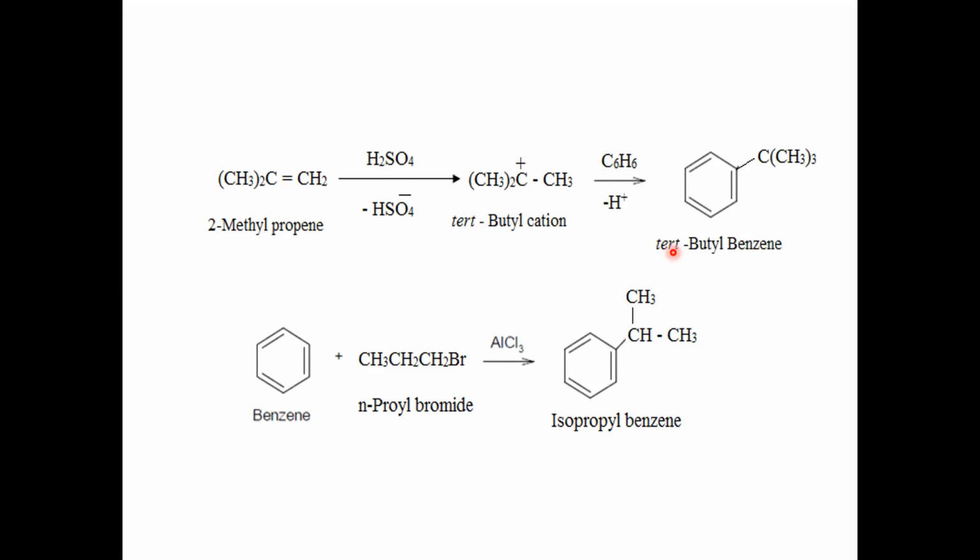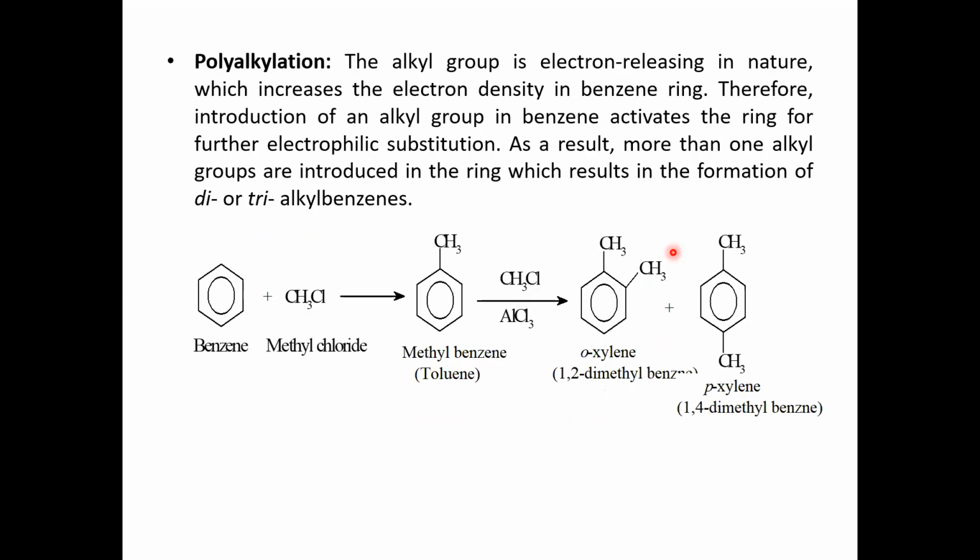But when the alkyl halide consists of more than 2 carbon atoms in the chain, it undergoes self-rearrangement during the formation of the carbocation, by a 1,2 hydride shift. Then a stable carbocation is formed, which acts as the electrophile. This is a polyalkylation reaction.